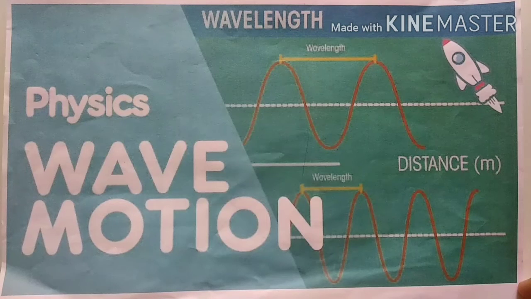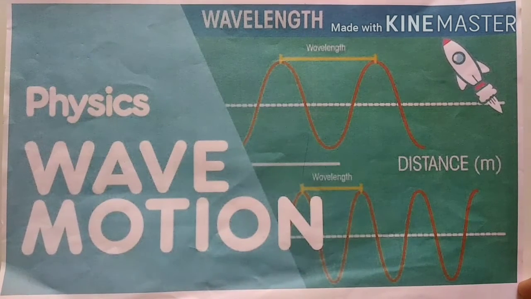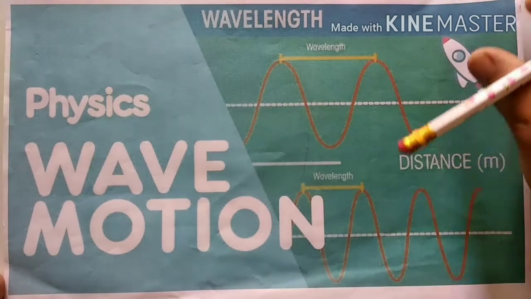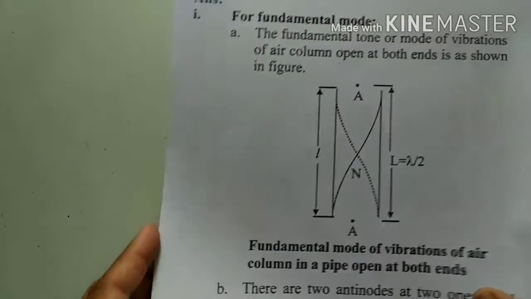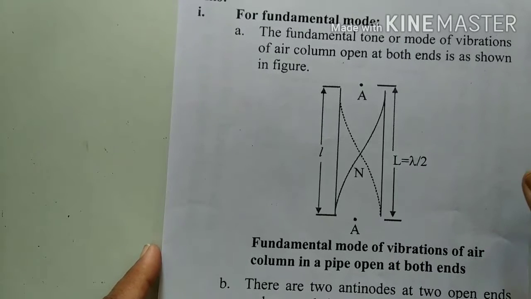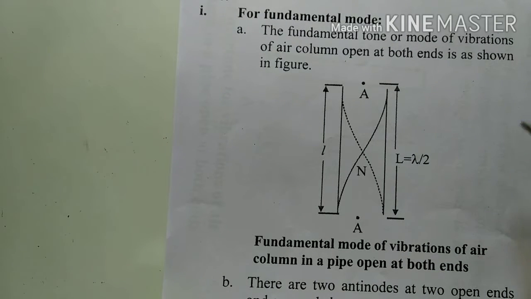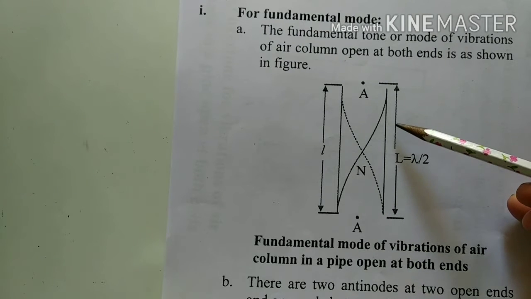In the last lecture, we studied the vibration of an air column in a pipe closed at one end. Now we are going to study the vibration of an air column in a pipe open at both ends. For that, we have considered here a pipe open at both ends, containing the air column.